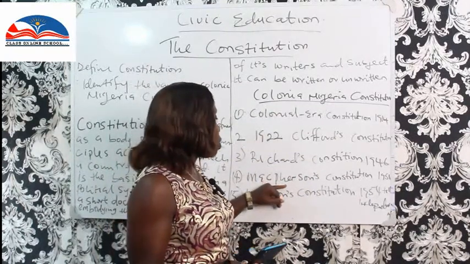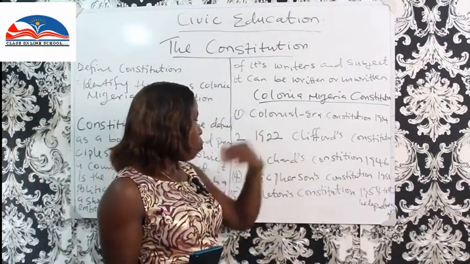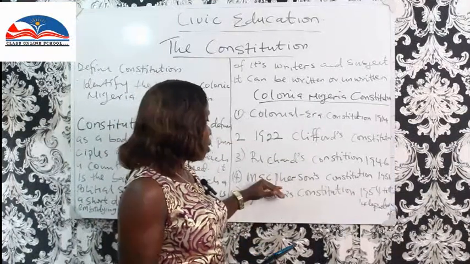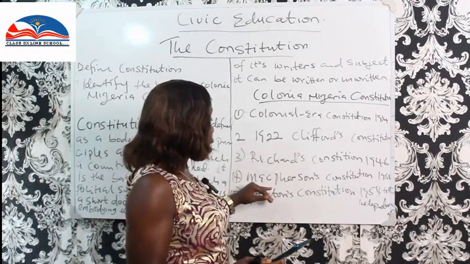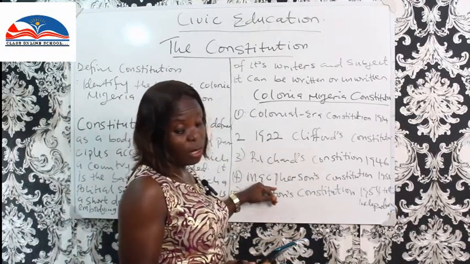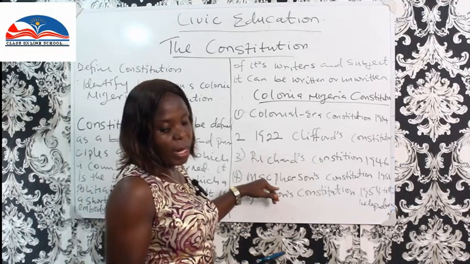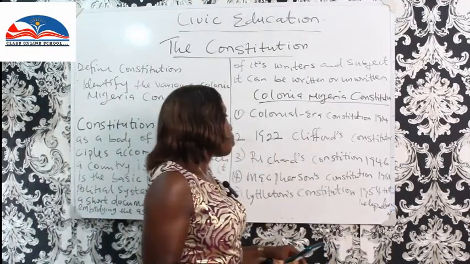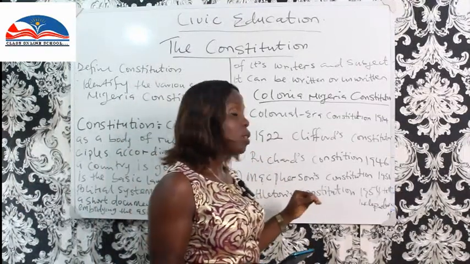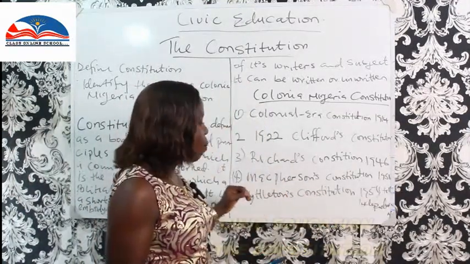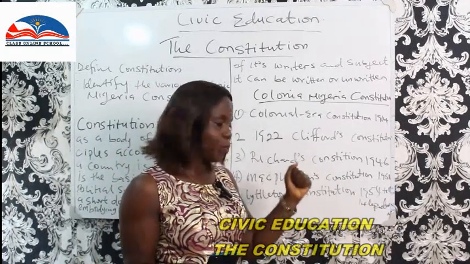Here, Nigerians agreed to have a federal kind of system of government, and then Africans were elected into different political seats, and they became part of the legislature.